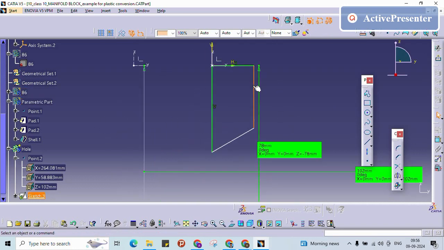For this also we need to give the condition for vertical line, and then angle 60 degree, and then the length we need to provide. See, even though it is not constraining properly, I need to just reconnect this one and provide this length. This length is missing now. So now this is fully constrained.